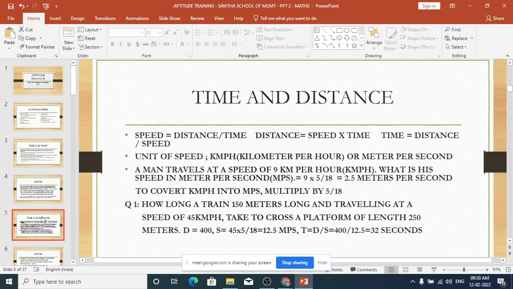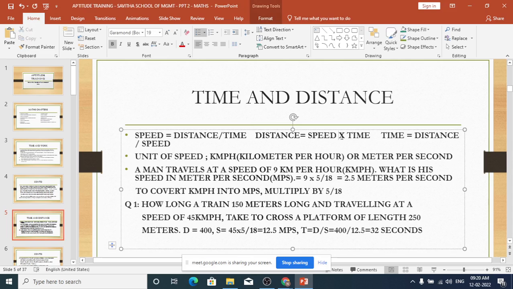Here, a bus travels a particular distance in a particular time. So what is the speed? Like that they will ask. Bus or train or whatever. So here there are only 3 parameters: distance, speed and time. Speed is equal to distance by time. It's a very simple formula which we studied some long years back. Distance is equal to speed into time, and time is equal to distance divided by speed. So these are basic formulas.